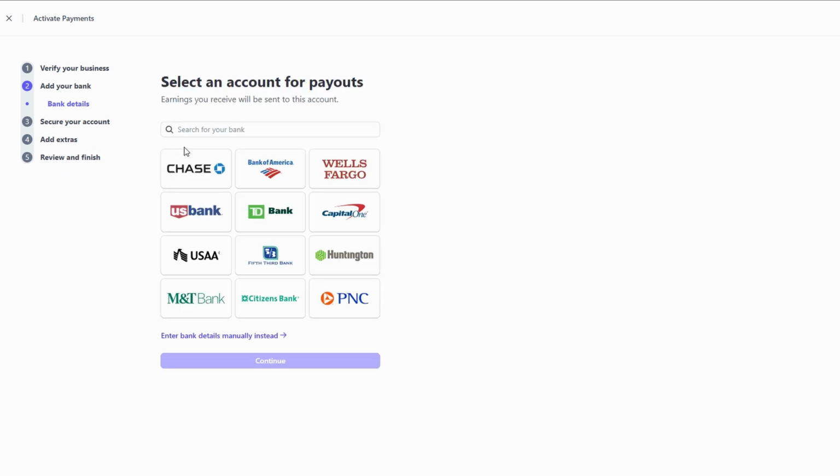Next, you'll need to link your bank account to Stripe so that you can receive payments. This step is crucial because it ensures Stripe knows where to send your money. Here's what you'll need to provide. Start by selecting your bank's name from the drop-down list. If it's not listed, you can usually enter it manually, just make sure the spelling is correct.